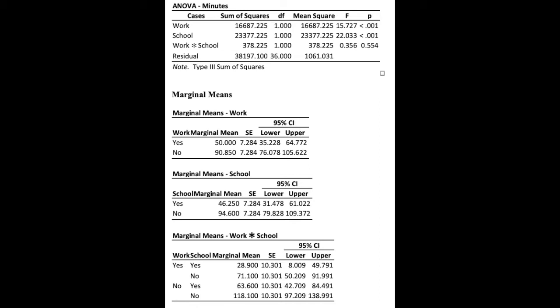Now, if we look at the school category, we'll see similar data. So with a difference of nearly 50 minutes in the marginal means and another p-value of less than 0.001, we can also say that school has a significant main effect on my time spent playing video games. Finally, if we look at the interaction between school and work, we'll see a p-value of 0.554, which we can say pretty safely means that there is not a significant interaction effect. So with all that said, let's look at a visual representation of this data.